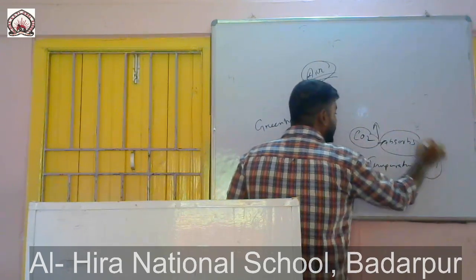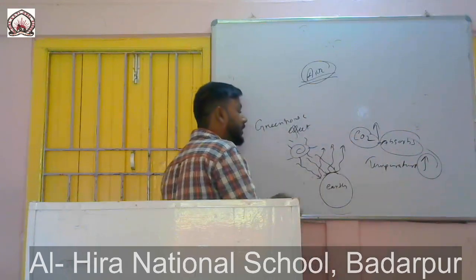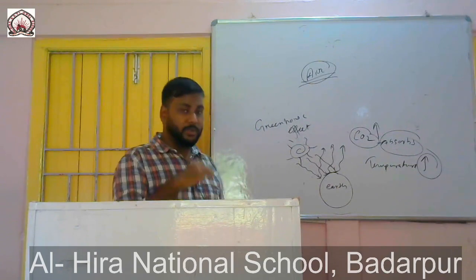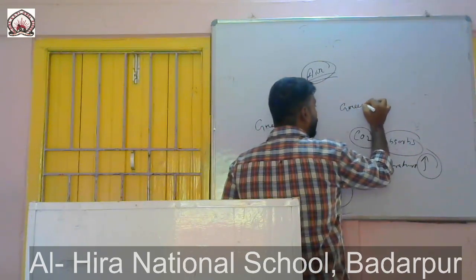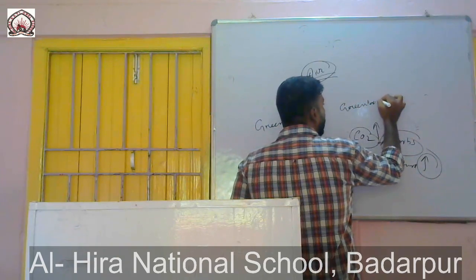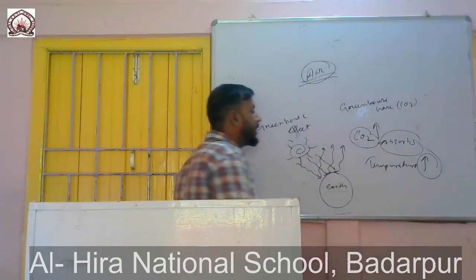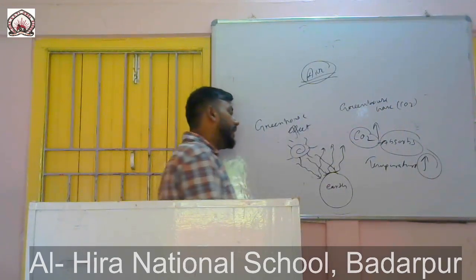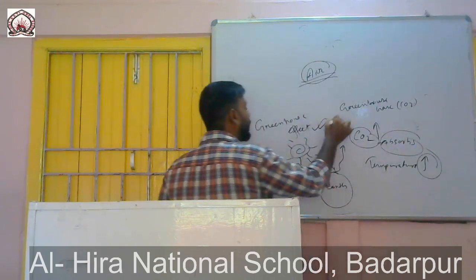So this increase in temperature is due to the gases. The gases which absorb or trap the radiation are known as greenhouse gases. CO2 is a greenhouse gas. So when these greenhouse gases absorb the radiation, which finally results in an increase in the temperature of the earth, this effect is known as the greenhouse effect.